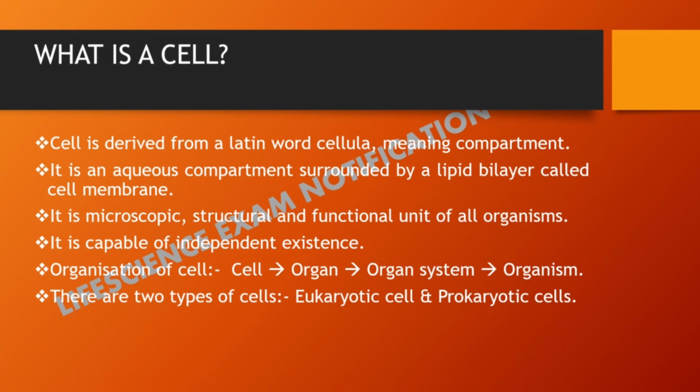So it is capable of independent existence. For example, amoeba, which is a single cell organism. So amoeba can exist as a single cell. So it is unicellular, right?